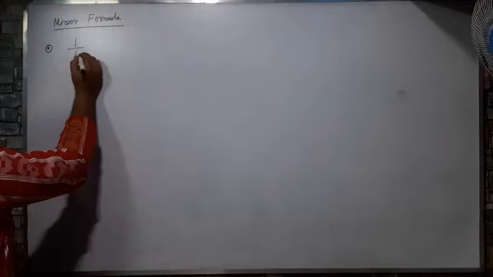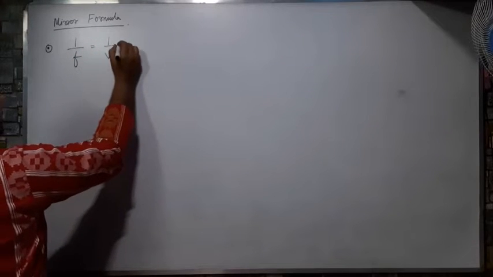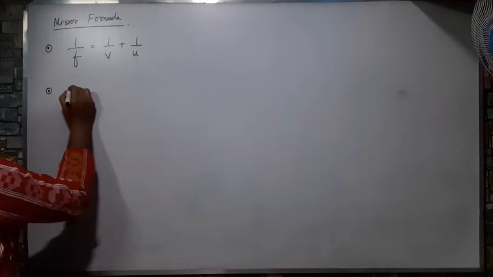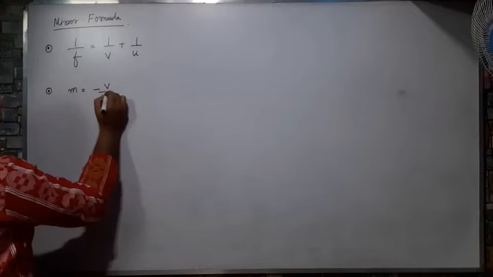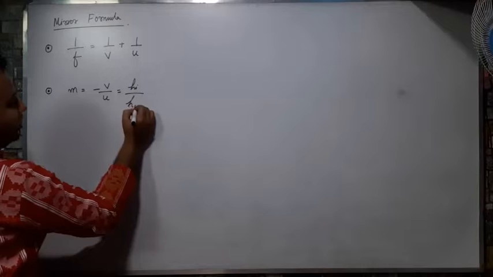Basically 2 formulas there. First, 1 by F, F is focal length, equals 1 by V plus 1 by U. Now what is this V U? I will tell you. Second formula. What is the second formula? M is equal to minus V by U, that is equal to HI by HO.